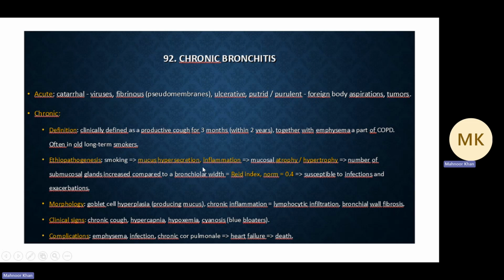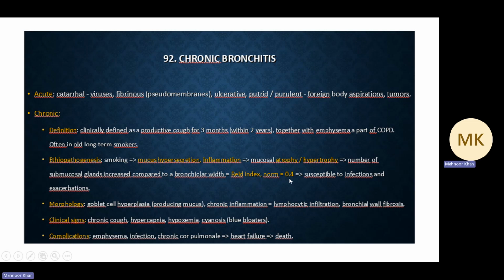Smoking results in mucus hypersecretion, inflammation, mucosal atrophy and hypertrophy, further resulting in an increased number of submucosal glands compared to the bronchiolar wall width. This results in the Reid index being increased.